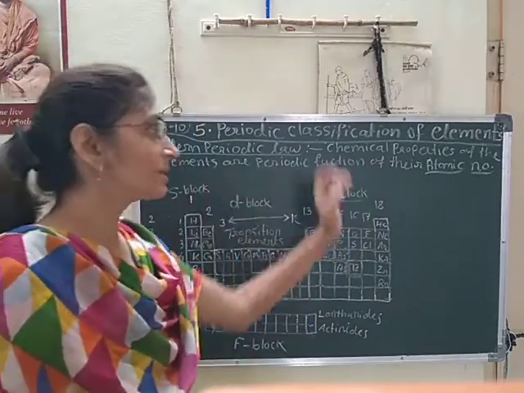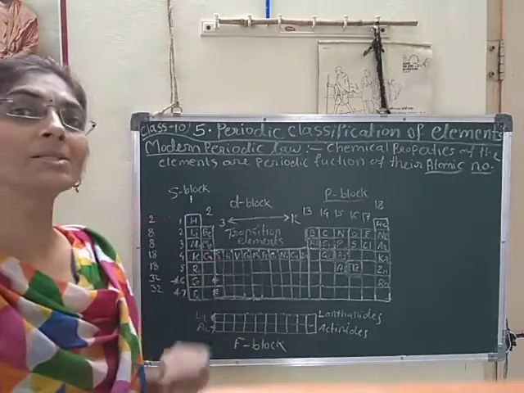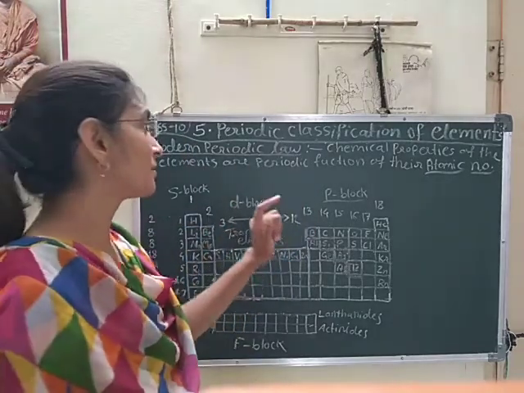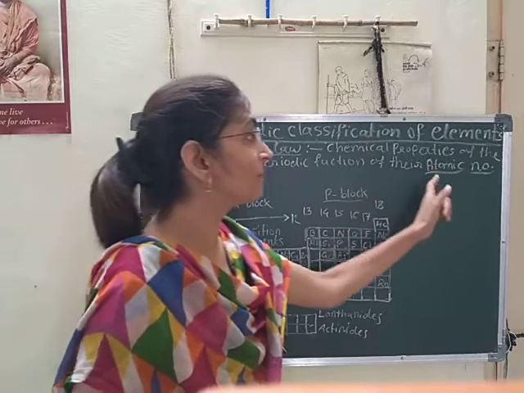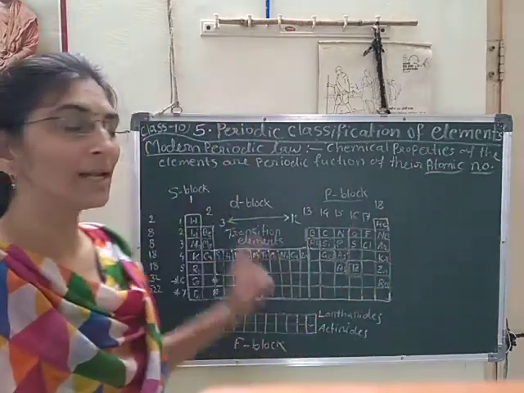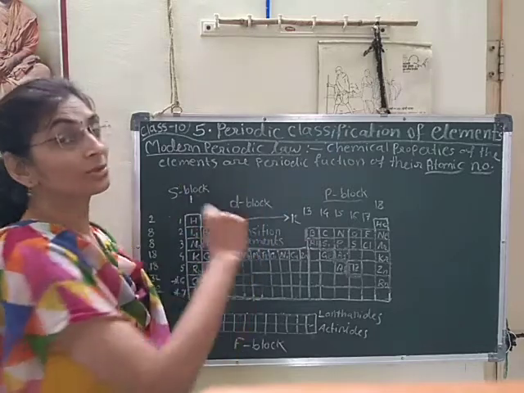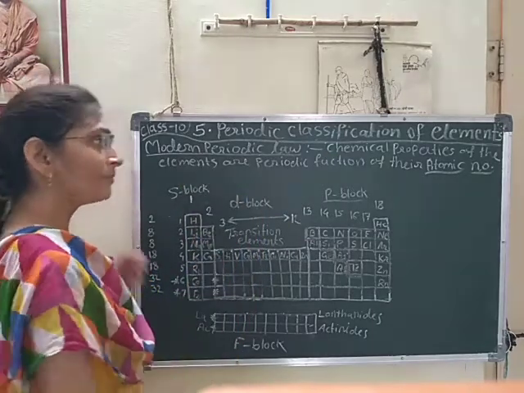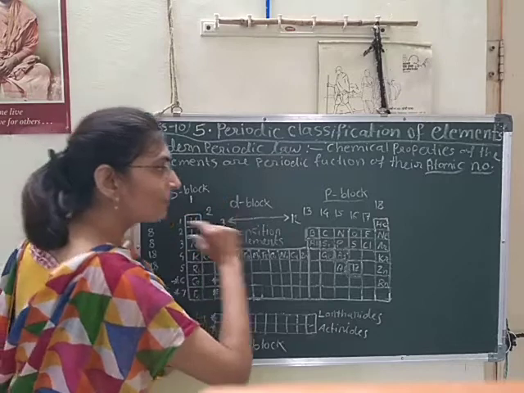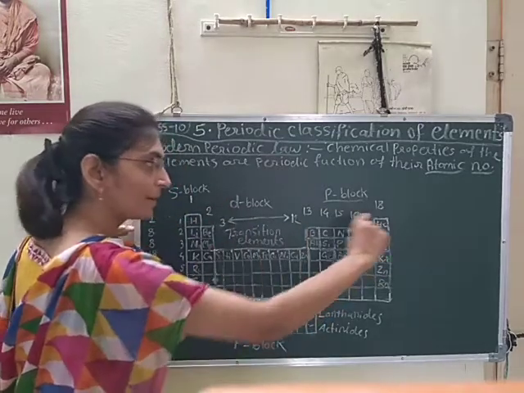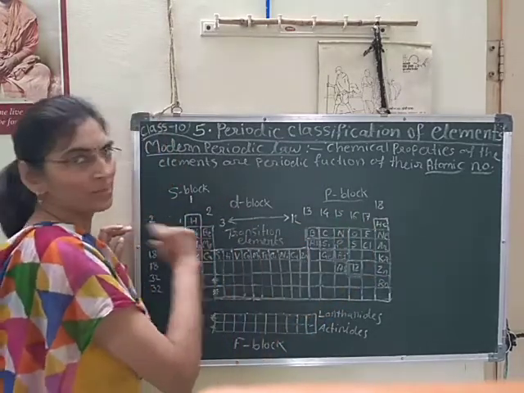But here, this modern periodic table is based on atomic number. That's why it is a periodic function of their atomic number. That is very important here. So this periodic law you should learn very well. And it depends on the periodicity which he observed.